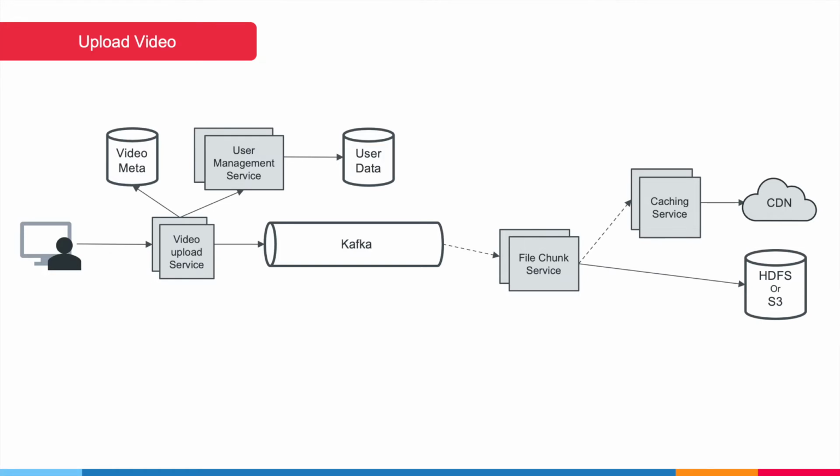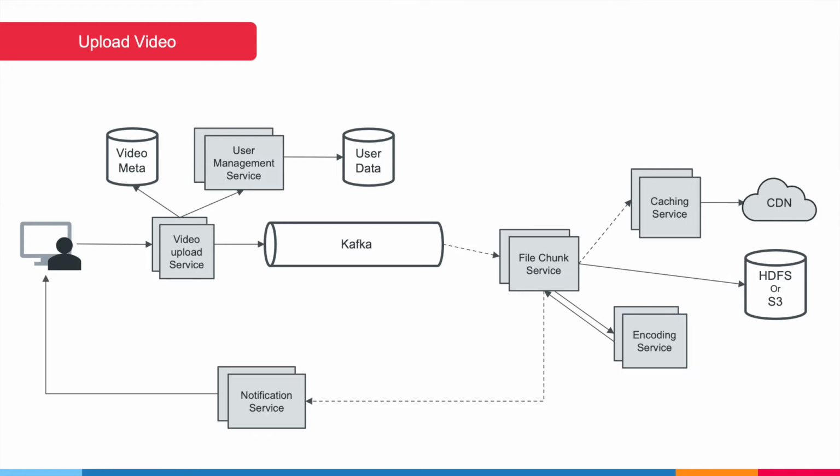Each chunk will also require encoding and compression service before being stored. The chunk service will communicate the processing status to the uploader via a notification service. The Kafka content can also be consumed by various other services.